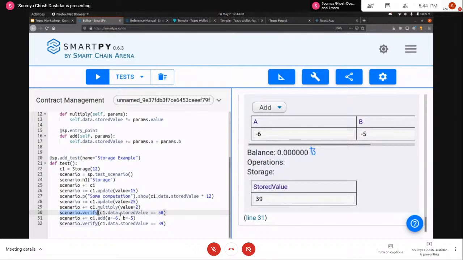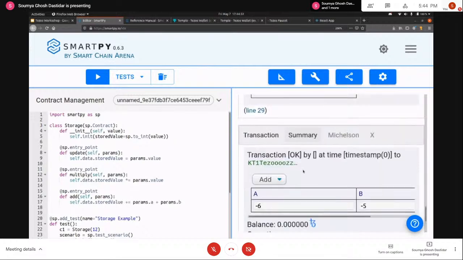If you've written tests in JavaScript or some other language, you have seen this kind of syntax before. You're basically verifying whether two values match or not. So here we are matching whether the stored value matches 50, and then we are doing an addition operation, calling the addition entry point, and then checking whether the stored value is updated to 39 or not. So that is all for the testing part.